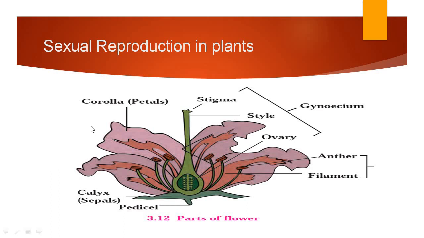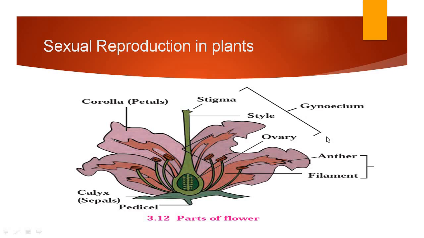Now, calyx, which is the first floral whorl of the flower, has members called sepals. These sepals are green in color. They are at the base of the flower, and the function of the calyx is to protect the inner whorls of the flower. The second floral whorl of the flower is corolla. The members of this corolla are the petals. Petals are very attractive, bright in color, so they attract insects for pollination.